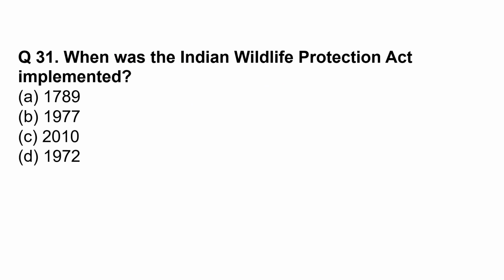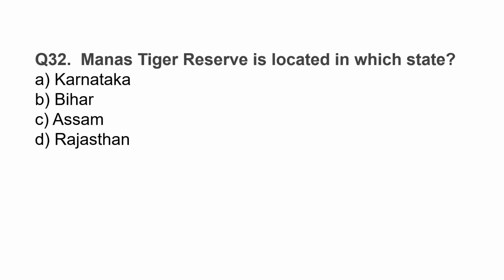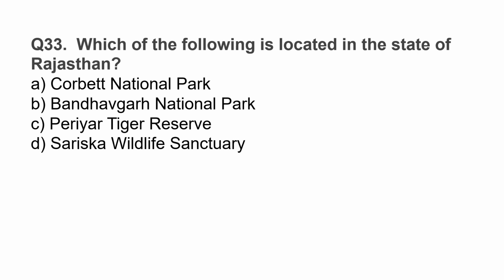When was the Indian Wildlife Protection Act implemented? Option D, 1972. Manas Tiger Reserve is located in which state? Correct option is Assam. Which of the following is located in the state of Rajasthan? The correct option is Sariska Wildlife Sanctuary.